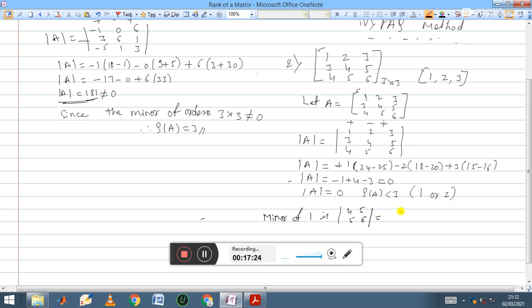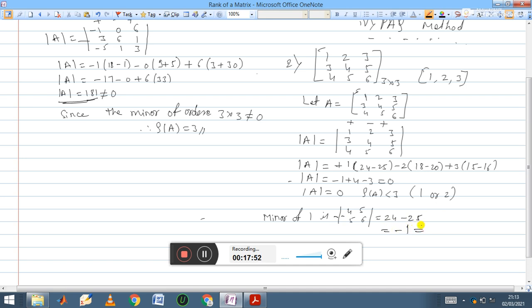So 4 into 6 is 24 minus 5 into 5 is 25. Means here 24 minus 25 gives minus 1.